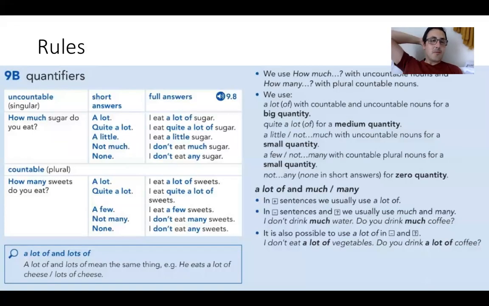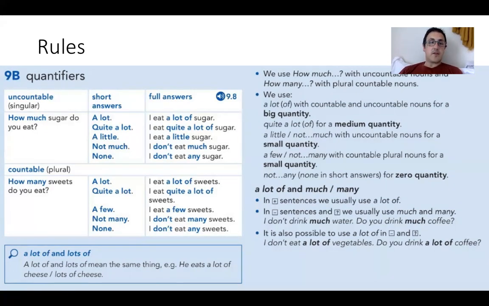All right. So you've got these quantifiers, and let's start with the uncountables, which are just here in the corner. You have uncountable nouns, for example, sugar, air, water, things like this. These are classed as singular nouns. So we then have a column with short answers and full answers. How much sugar do you eat? In this case, we use how much with uncountable nouns.